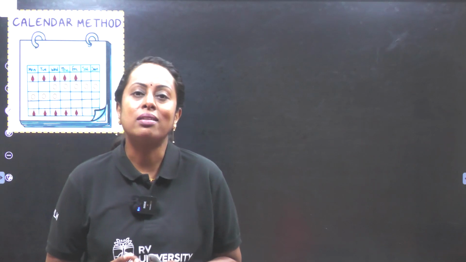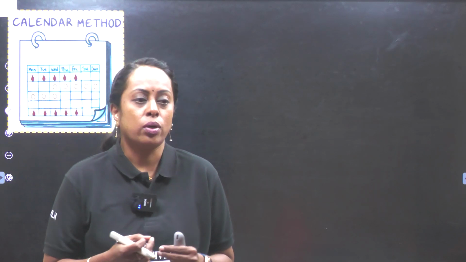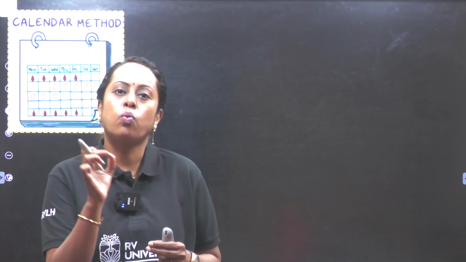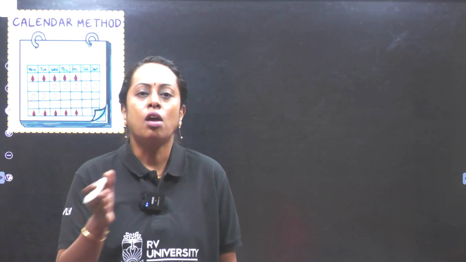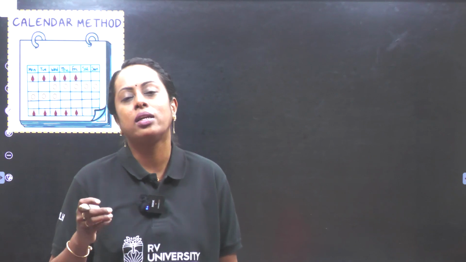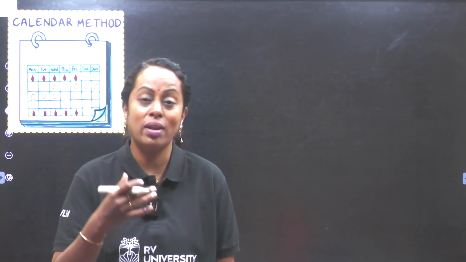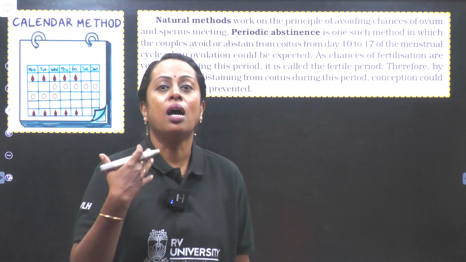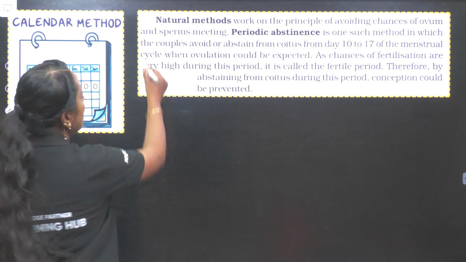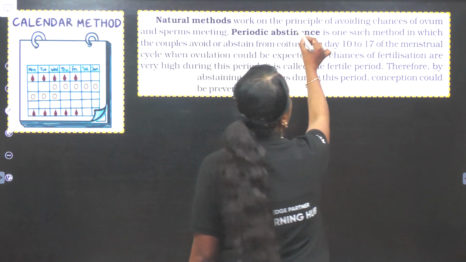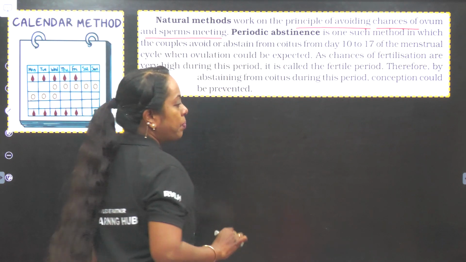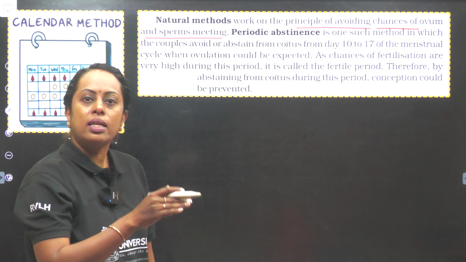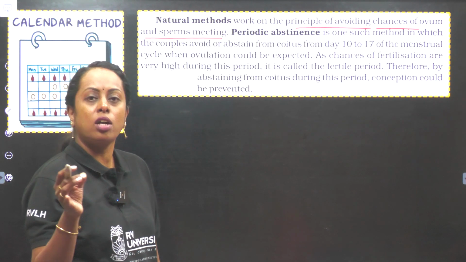So this calendar method is followed by females because we try to check when is the date of ova being released, the ovulation phase. For a 28-day cycle, we have studied it occurs exactly on the 14th day. Now, let us understand what exactly our textbook says. The natural method works on a principle of avoiding chances of ovum and the sperm meeting. Only if an ovum and the sperm meet, the act is called fertilization.